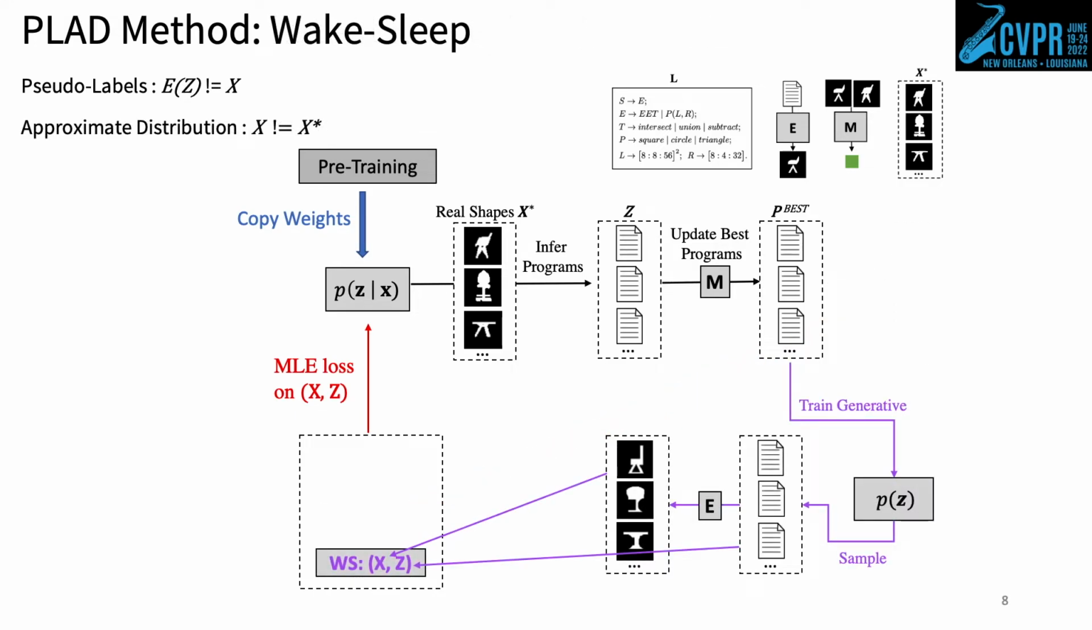The final PLAD method we consider is wake-sleep. Wake-sleep first trains a generative model, PZ, over the distribution of programs in pBest. Then it can create paired XZ data by sampling new programs from PZ and recording their executions. Like LEST, the Z program labels are by construction exact matches for their paired shapes, but X is once again only an approximate distribution.